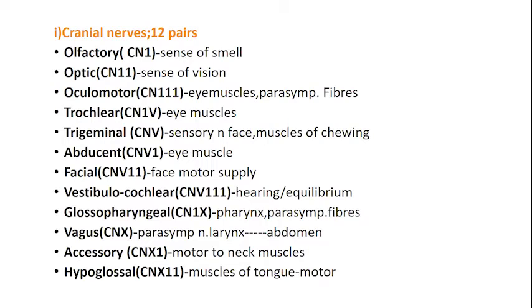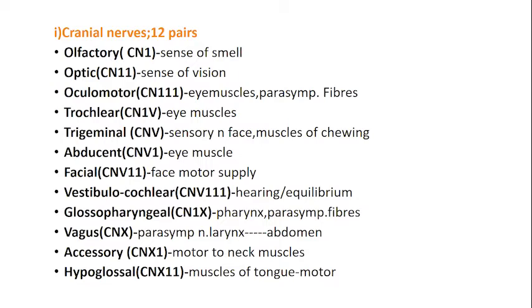Trigeminal nerve is a predominant nerve, which is concerned with the sensory supply of the face, and it also supplies the muscles of mastication through its mandibular division. So it is also called the chewing nerve. Then the abducent, the sixth cranial nerve, also supplies the eye muscles, and it moves your eye laterally.